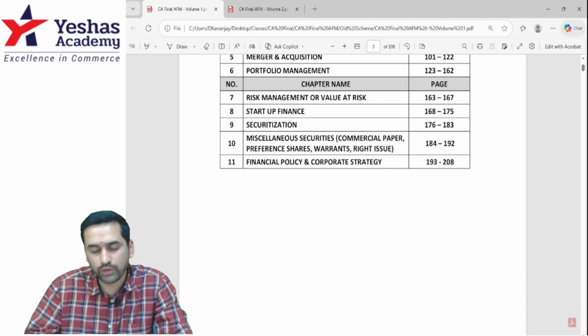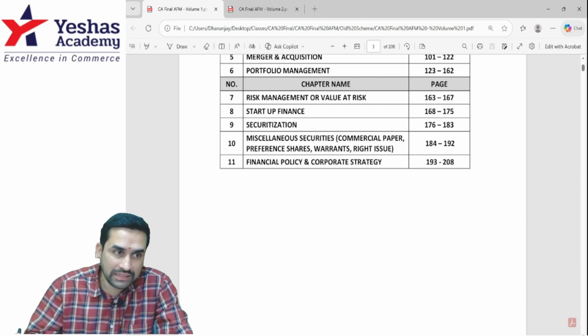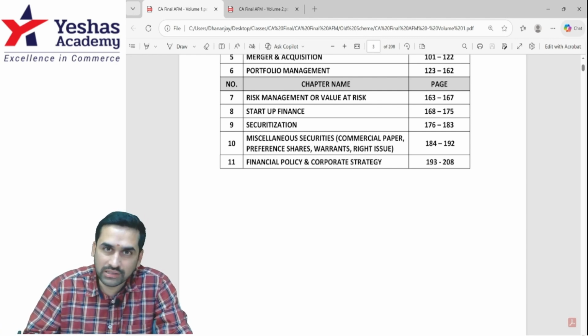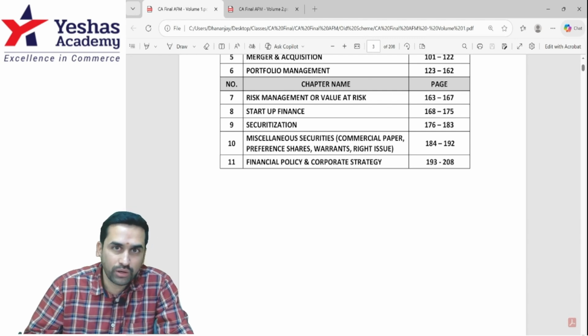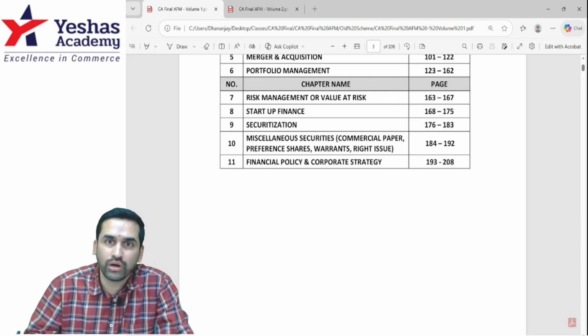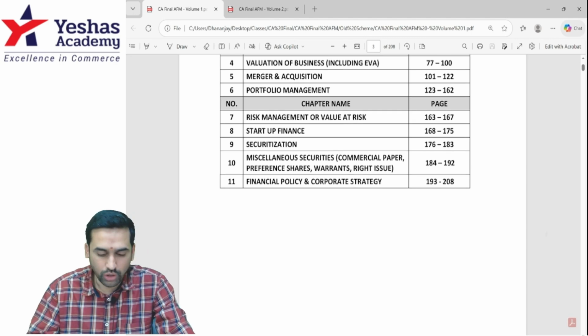Financial policy and corporate strategy, another simple question in a simple chapter. In that, there is one question which they always ask: how do you measure whether a company is sustainable or not? Second, how do you measure whether a company is financially sustainable or not? Students get confused and write the same answer to both. Company sustainability is different, company being financially sustainable is different. They ask this question repeatedly. Go through all of this.